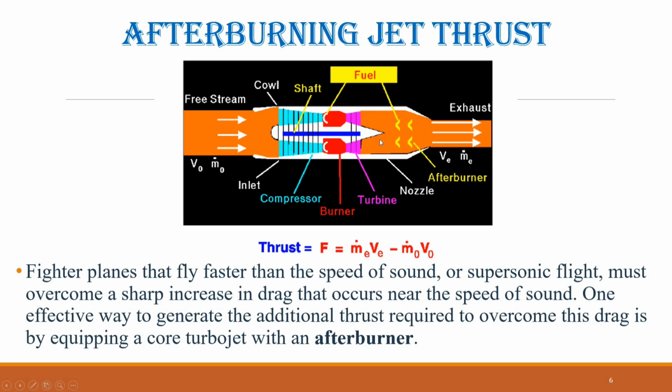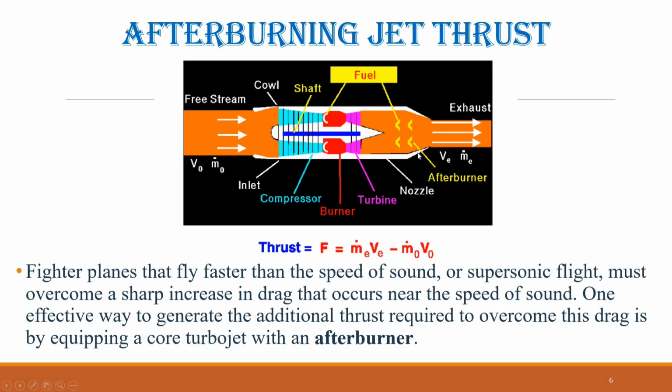In the accompanying diagram, the turbojet nozzle has been extended and includes a ring of flame holders, highlighted in yellow. When the afterburner is activated, additional fuel passes through these rings into the already hot exhaust. The fuel ignites and produces extra thrust.